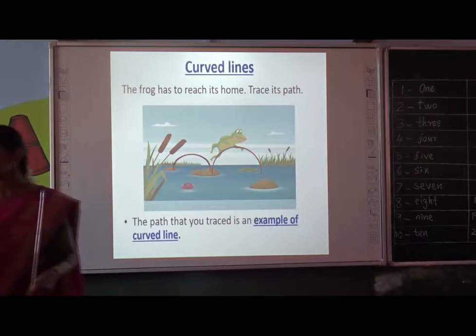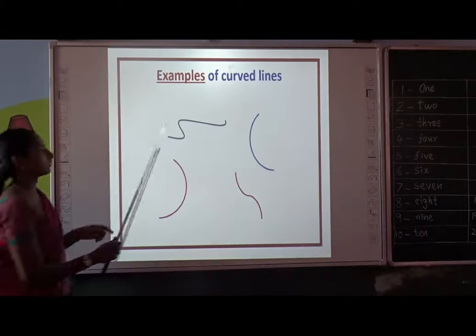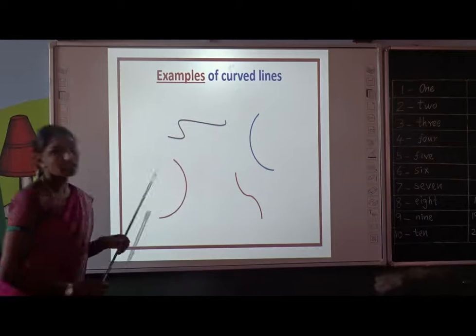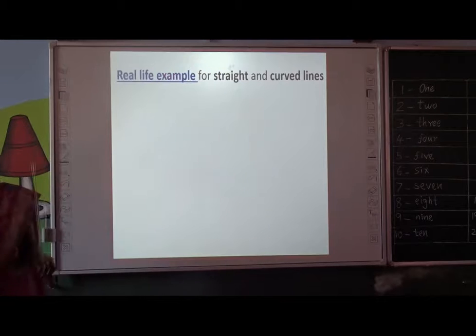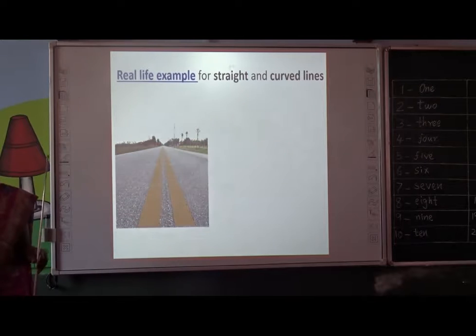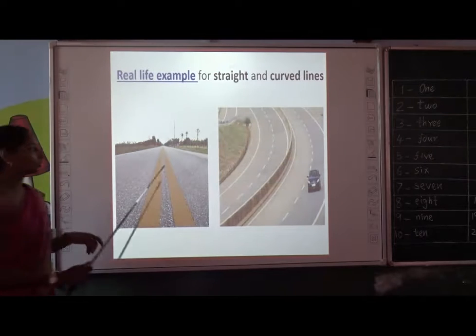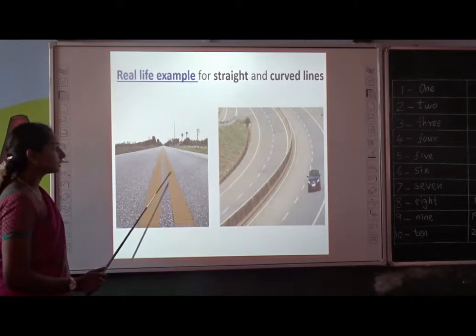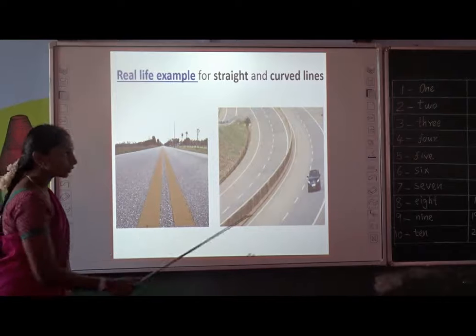Okay, children. Now see some more examples. These 4 lines are examples of what? Curved lines. Let me show one real example for both straight and curved line. What is it, children? There are 2 images. See here, look at the picture. What is it? Road. Very good.